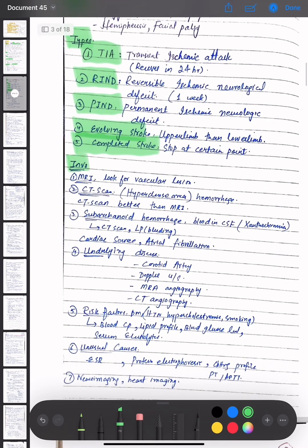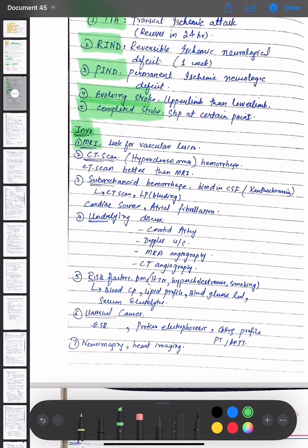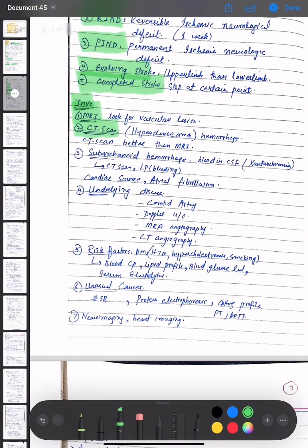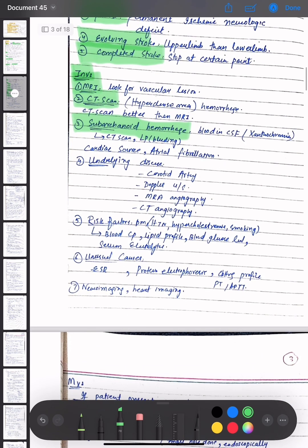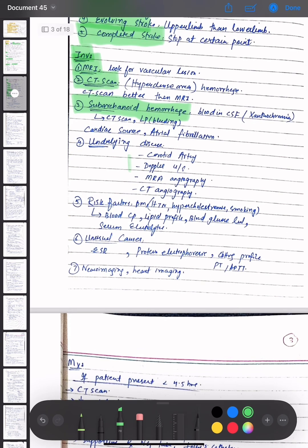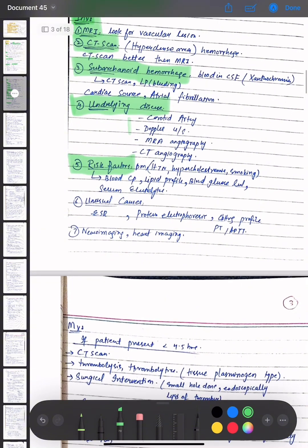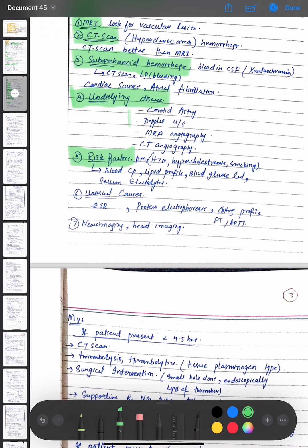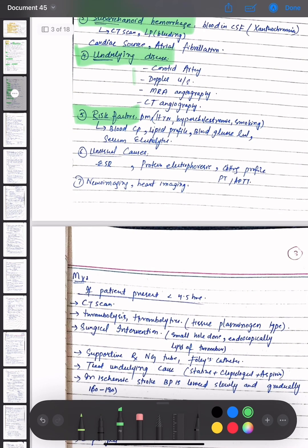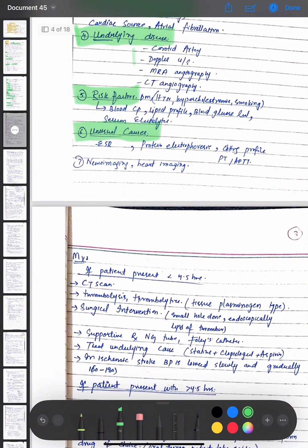Then the investigations for stroke are MRI. We will look for vascular lesions, and the CT scan, that is hyperdense area, hemorrhage is present on the CT scan, and it is better than an MRI. Then subarachnoid hemorrhage: blood in the CSF, xanthochromia, and CT scan, LP bleeding, cardiac source, and atrial fibrillation. Then we have to know the underlying disease, that is carotid artery, and Doppler ultrasound, then MRA angiography and CT angiography. The risk factors are diabetes mellitus, hypertension, hypercholesterolemia, smoking, blood CP, lipid profile, blood glucose level, and serum electrolytes. The unusual causes are ESR, protein electrophoresis, clotting profile, that is PT or APTT, and neuroimaging or heart imaging.